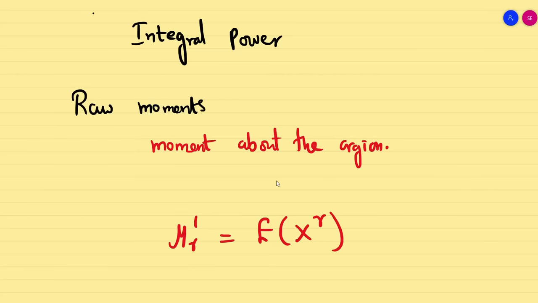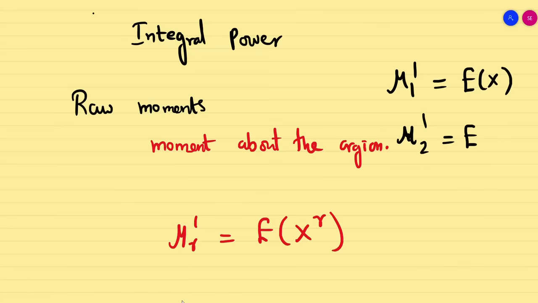Okay, so this is called the rth moment of a random variable about the origin. So now when we put r equal to 1, we will get the classical E of x, that is the mean. When you put r equal to 2, we will be getting E of x square. For r equal to 3, we will be getting E of x cube, etc., etc.